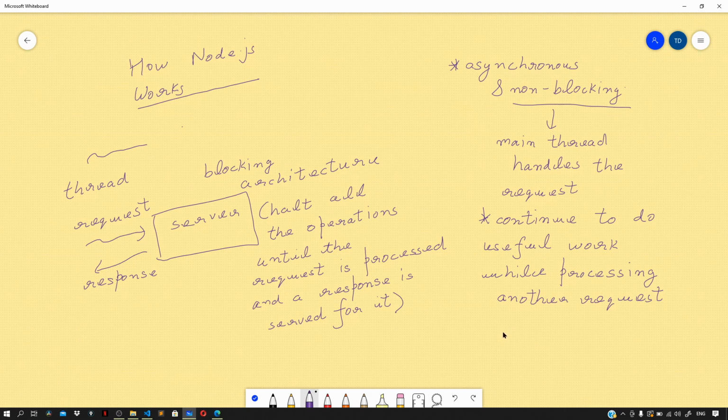When the database is ready with the result, it will put the message back in our event queue, and Node.js is going to continuously monitor that event queue. When it finds that there is an event in the event queue, it will take it out and process it. This kind of architecture is what makes Node ideal for building applications that include a lot of disk and network access, IO-intensive applications. Now we can serve more clients without the need of extra hardware in case of the non-blocking architecture. So this was all I wanted to cover in this video.